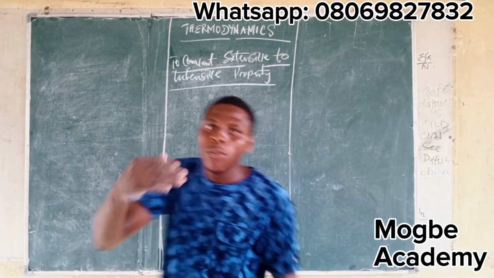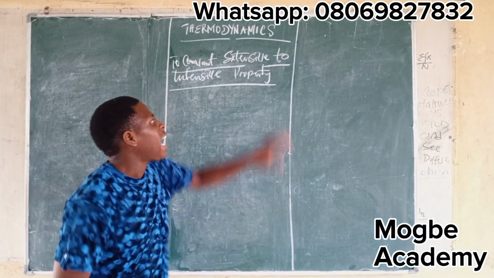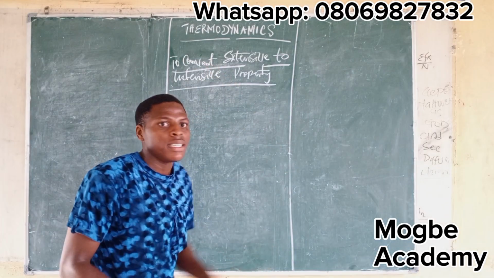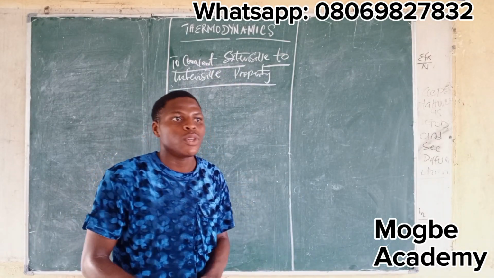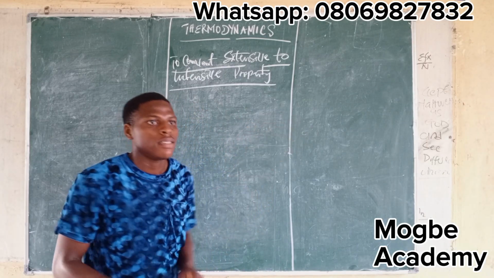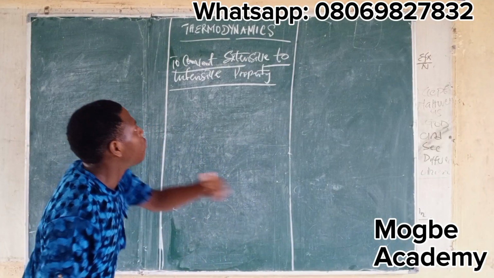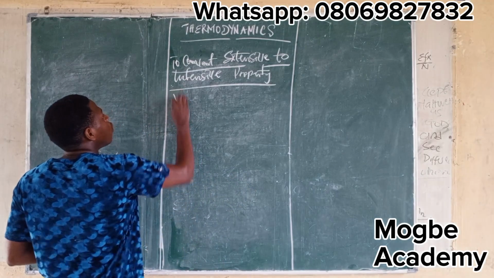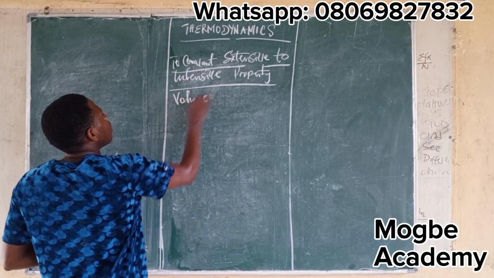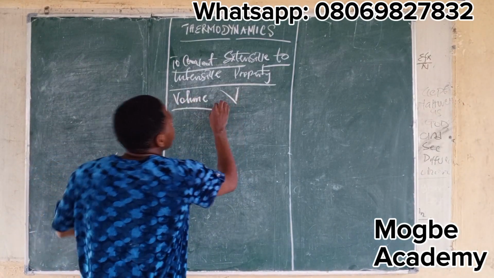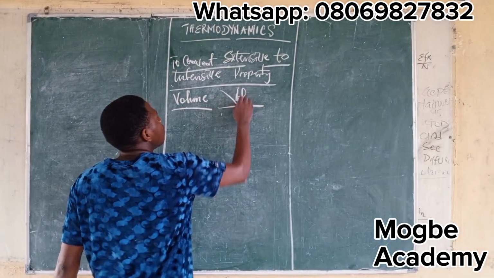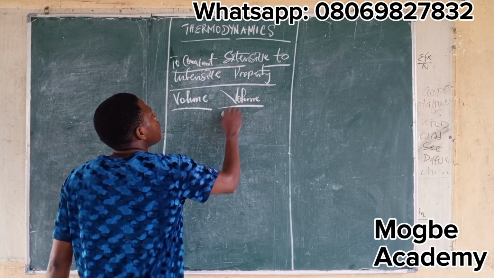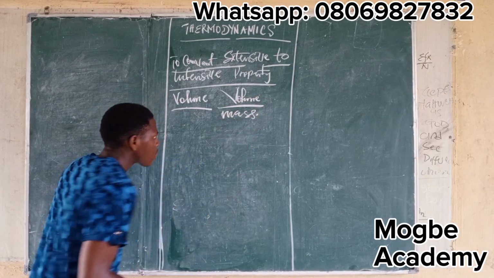Now, when you divide volume by mass and you get an intensive property, then that property is said to be what? A specific intensive property, because you have divided it by mass. So let's take the first one. The first example was volume, and volume is big V. And we divide by mass.